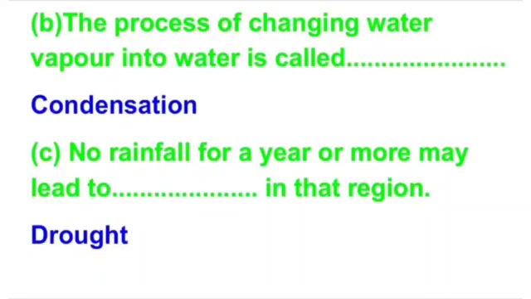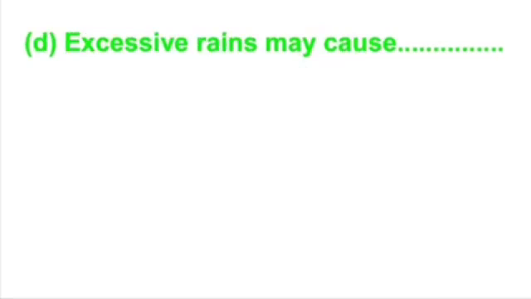Means this situation is called drought. D part: excessive rains may cause dash. So it may cause flood. Means excessive rainfall may cause flood.